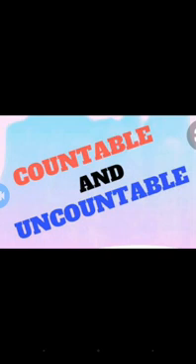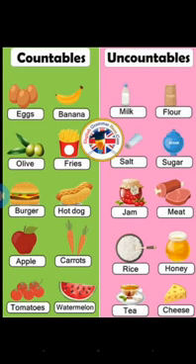Yeah, the nouns that can be counted are called countable nouns, and the nouns that cannot be counted are called uncountable nouns. Have you understood? So see here, eggs, we can count them. Banana, olive, fries, burger, hot dog. These are some examples for countable nouns.